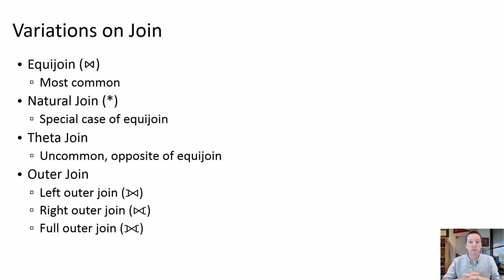The Equijoin, which is the most common join we use. The natural join, which is just a little bit of a variation on the Equijoin. The Theta Join, which is a little bit of a weird duck and not super commonly used. And then 3 different types of outer joins. The left outer join, right outer join, and the full outer join.